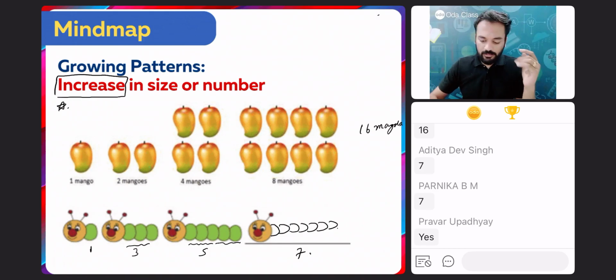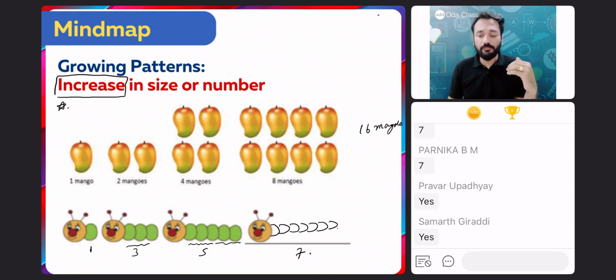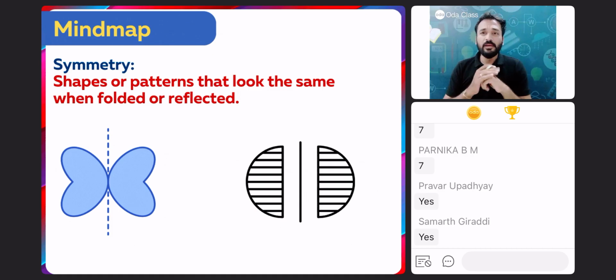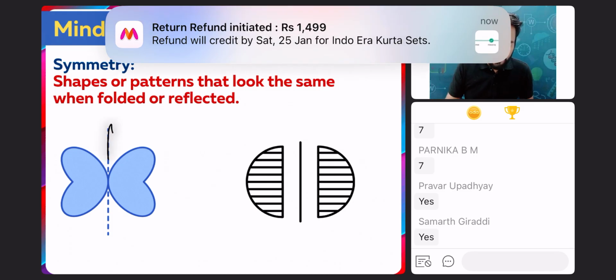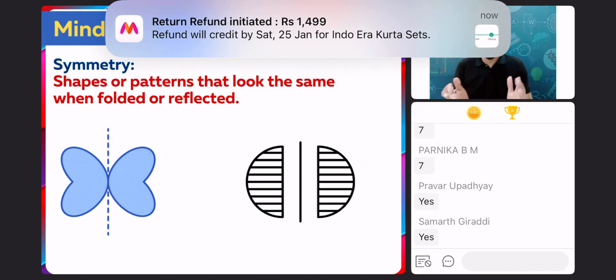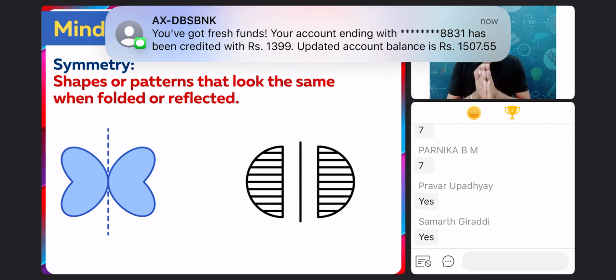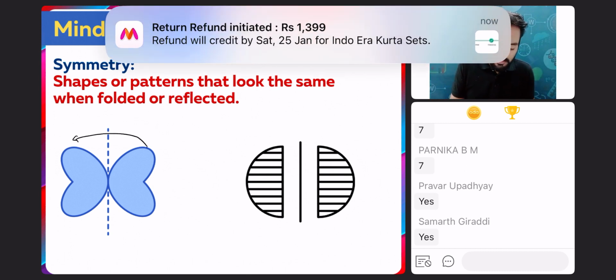Understood, beta? Second type. The third type is symmetry pattern. Now, what is symmetry? Symmetry is a pattern which is seen in shapes that look the same when you fold or reflect the shapes. For example, if I fold this butterfly shape, it will completely overlap, right? If I fold this, every part is the same on left side and right side. It will completely overlap.